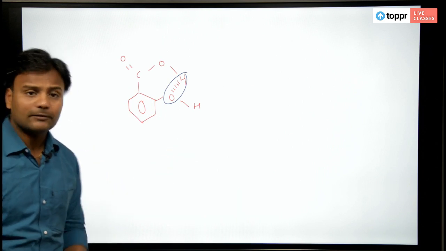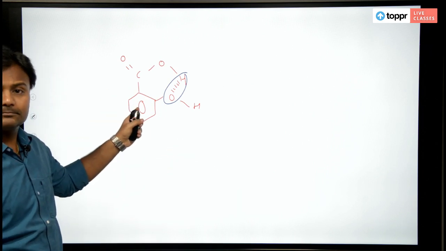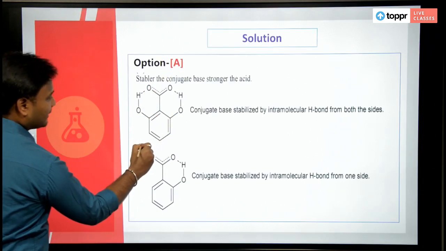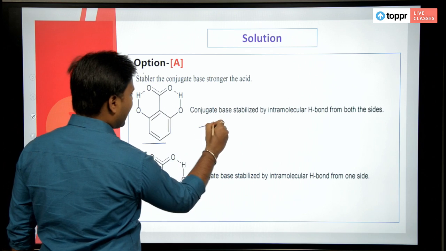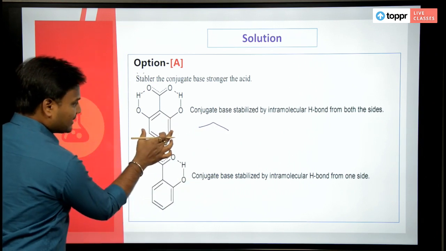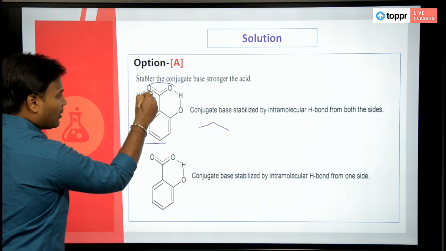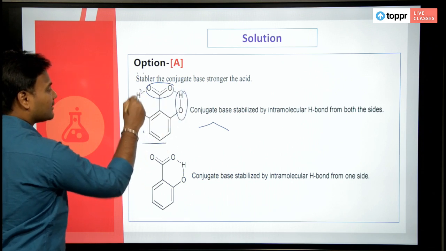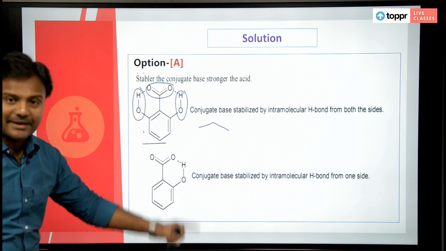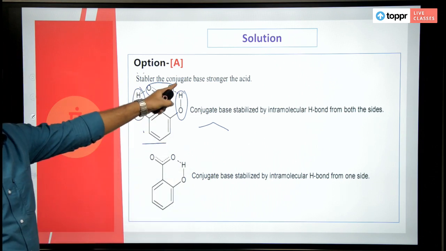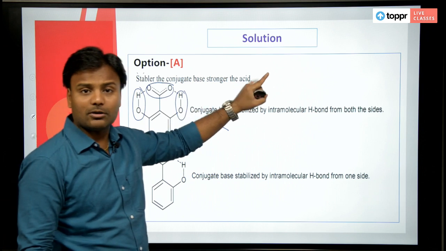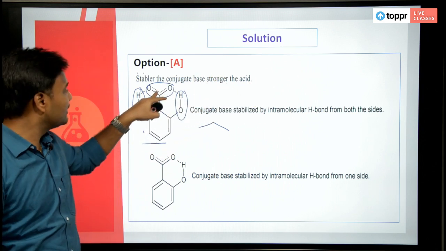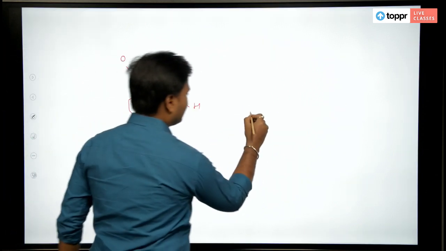What if there are two hydroxy groups here? So, here if you see this molecule wherein I have benzene and this is your carboxylate ion, here this is one OH and this is another OH, means upon losing a proton, this one, it will be stabilized because of this reason.